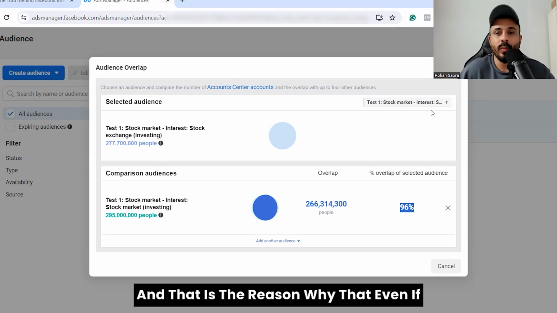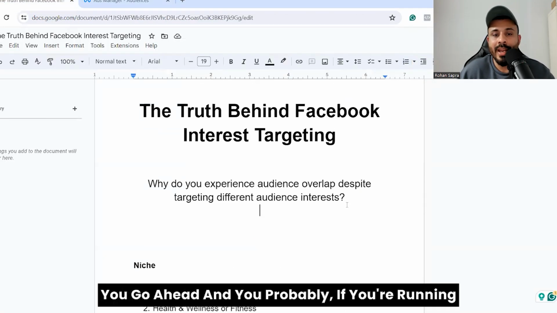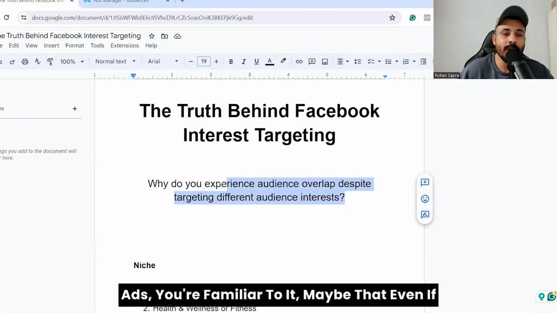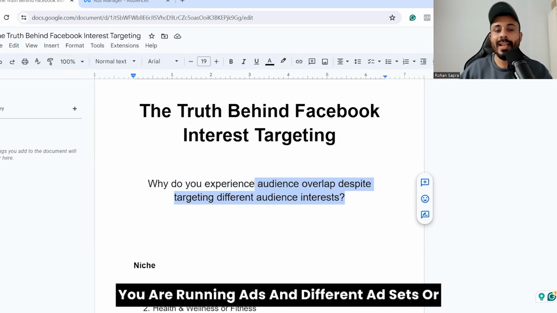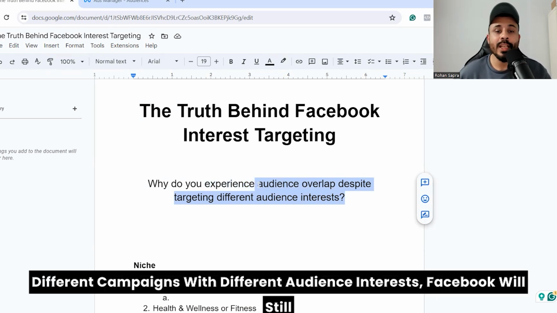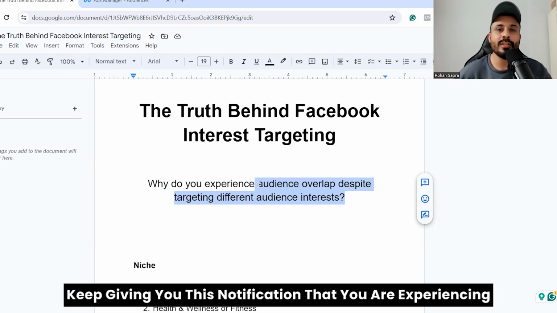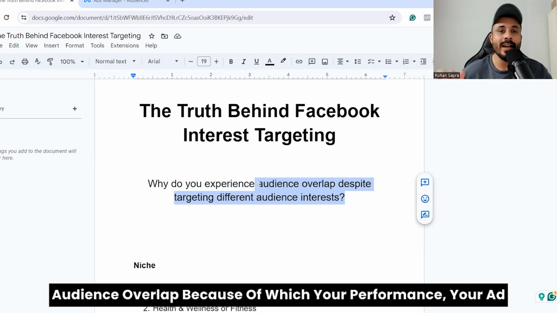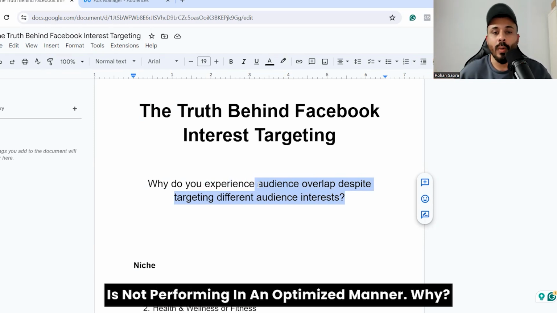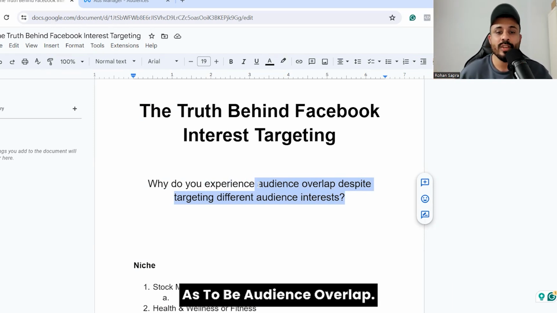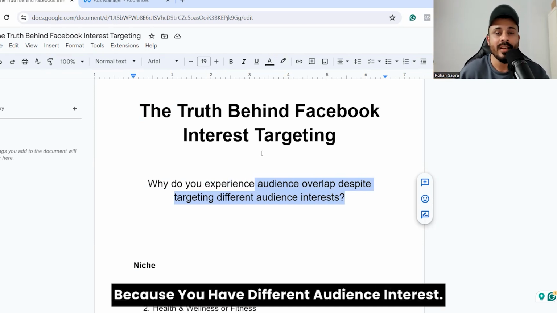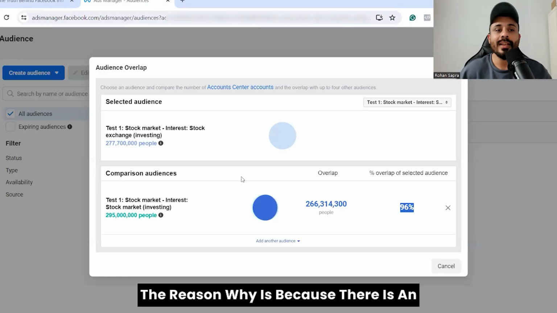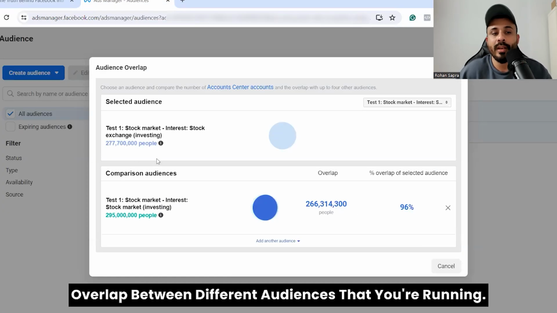And that is the reason why, if you're running ads and you're familiar with it, even if you are running different ad sets or different campaigns with different audience interests, Facebook will still keep giving you this notification that you are experiencing audience overlap, because of which your ad is not performing in an optimized manner. Why? Because it's giving you the reason as audience overlap. And you are wondering why is that even happening? Because you have different audience interests. I'm not even running the same audience. The reason is that there is an overlap between the different audiences that you're running.